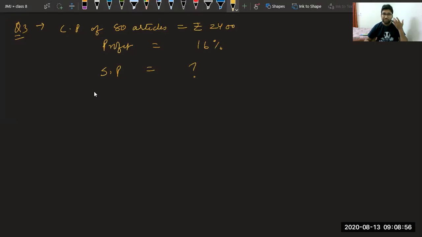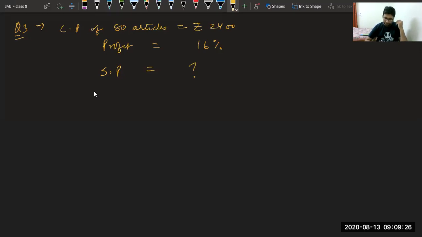First we will find what? First we will find, yes, please answer fast. Yes, Hiteshri. First we will find, no, why we will find one article? Okay, find selling price of one article. Yes. You have to find selling price of one article. But that is also easy. You can find SP of 80 articles, then divide by 80.